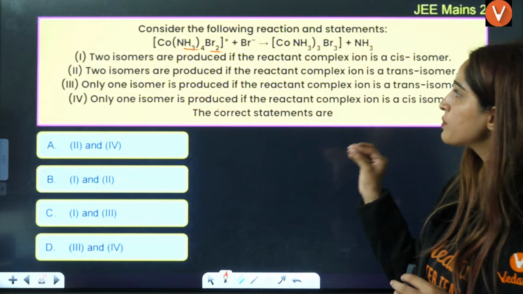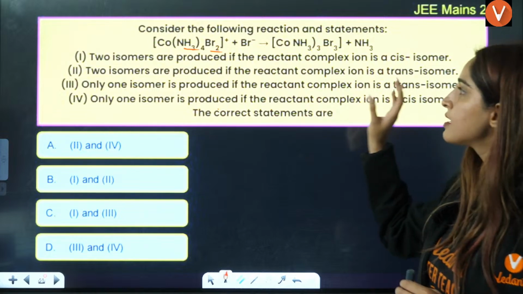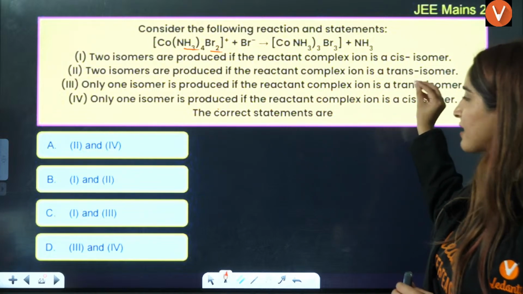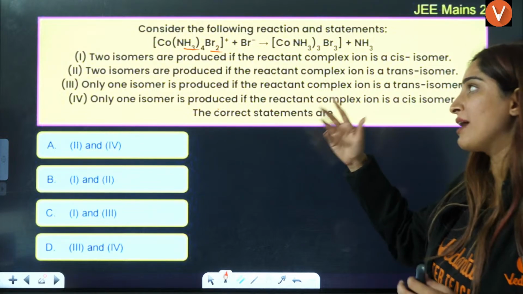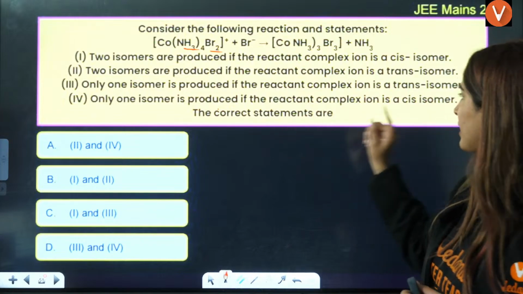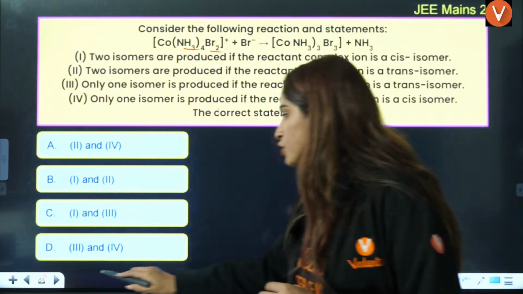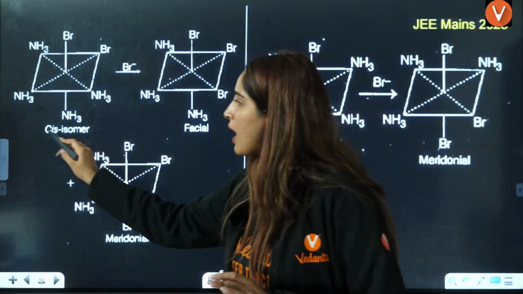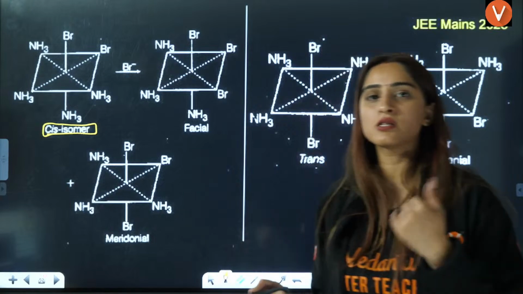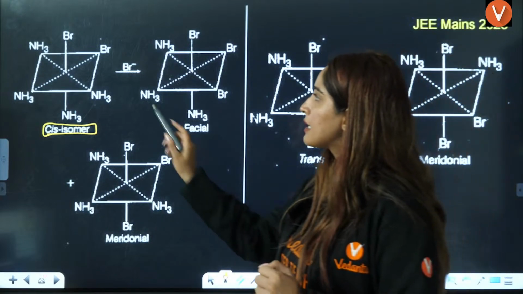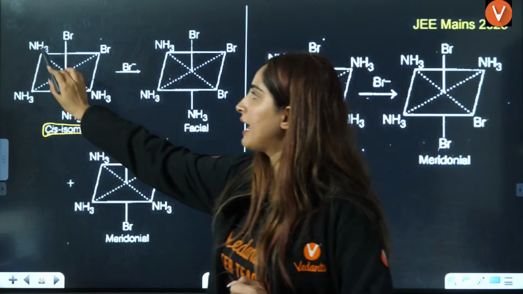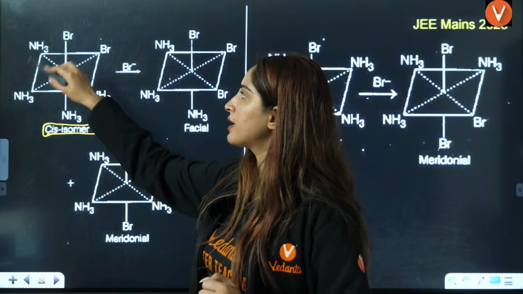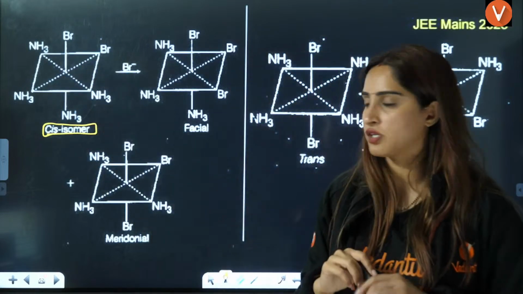They are saying 2 isomers are produced if the reactant is cis, 2 isomers are produced if the reactant is trans, 1 isomer if reactant is trans, 1 isomer if reactant is cis. So let's take the example of both cis and trans here. If you have cis isomer, this is how the reaction will take place, right? This is a cis isomer, right? NH3, NH3, NH3, NH3 are next to each other, Br, Br are next to each other.